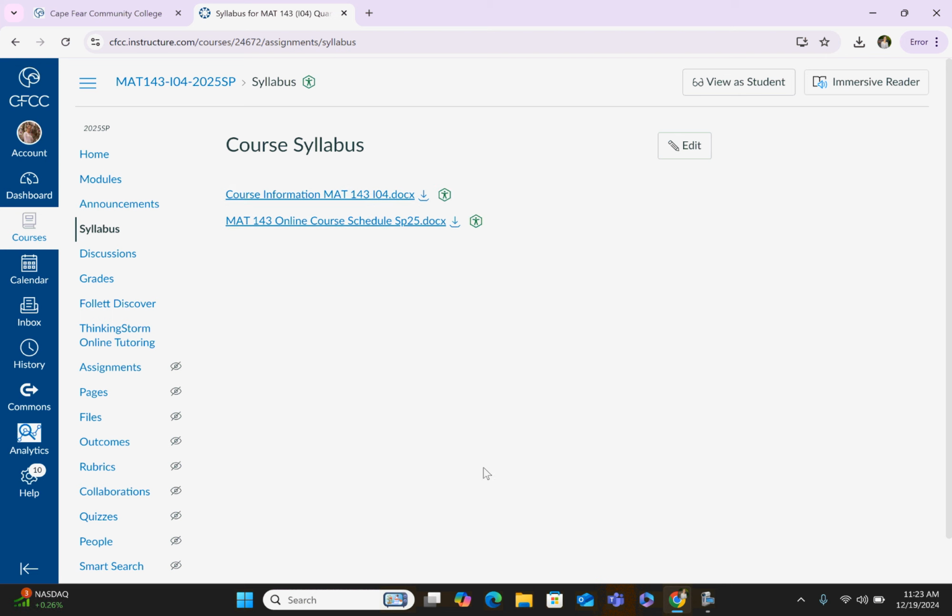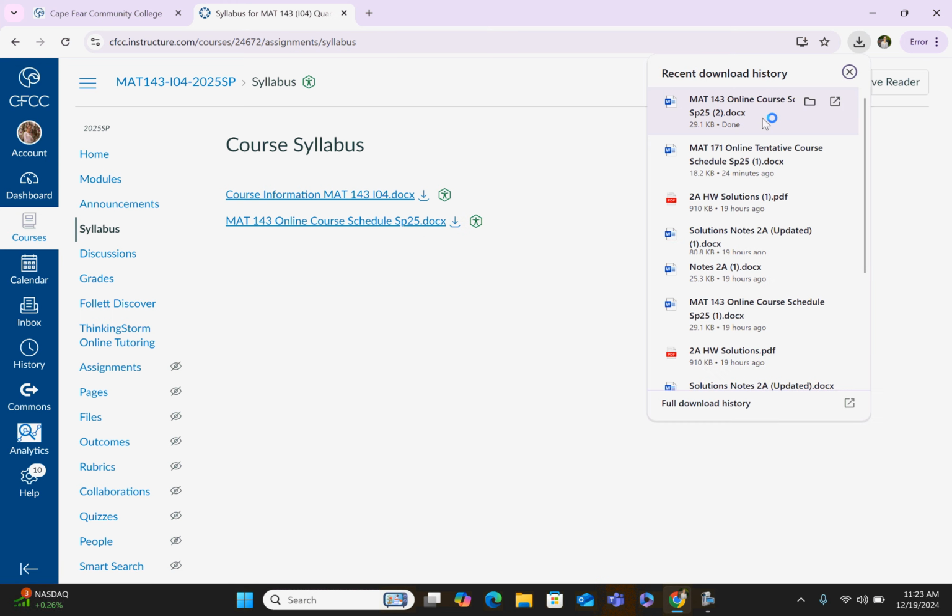I'm going to click on the syllabus button there in the middle. You can also access the syllabus by clicking on syllabus over here on the left-hand side of your navigation screen. The top one is your syllabus, so you definitely need to pull that up and read through it so that you're aware of everything, all of the components for the class. I find that clicking on the arrow over on the right is quicker than clicking on the document itself, but you can do either way. But I will click on the course schedule, so I'm going to click on that one. I did the download.